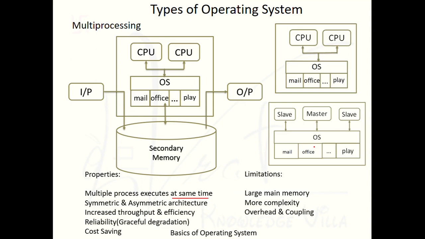There are many devices. We are just taking the example of a printer. You can consider any type of input output devices. Same thing with the memory. We cannot allot the same memory to different processors. We can allot a portion of memory to one respective process only. So this thing is common. Memory remains common for all the processors. System buses remain common for all the processors. So this thing is known as overhead and coupling, and that is one limitation of the multiprocessing system.